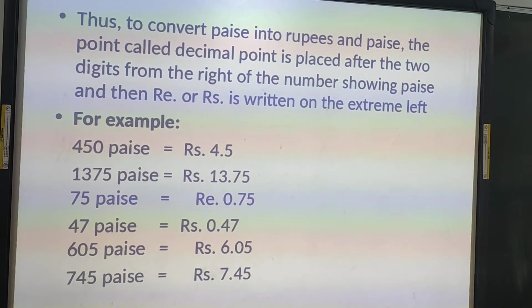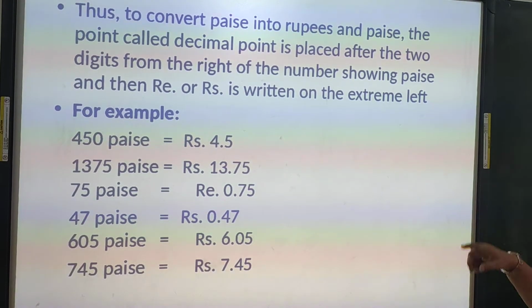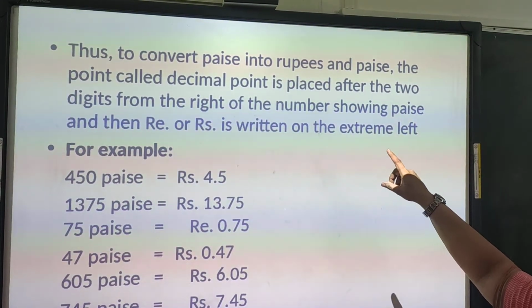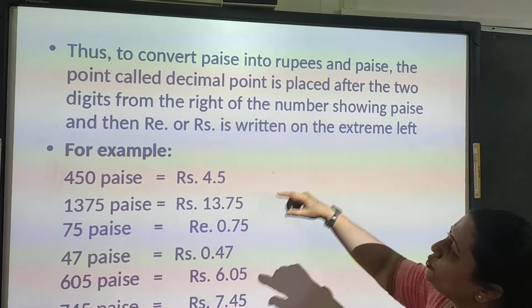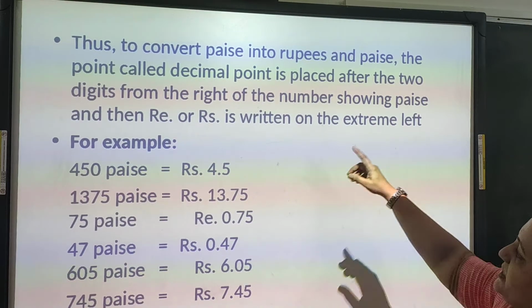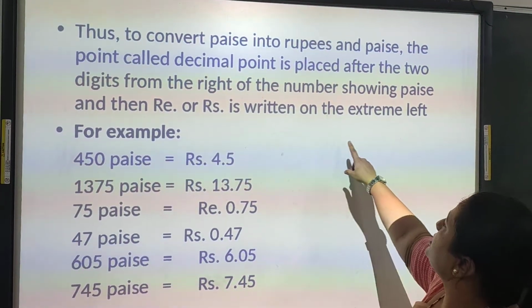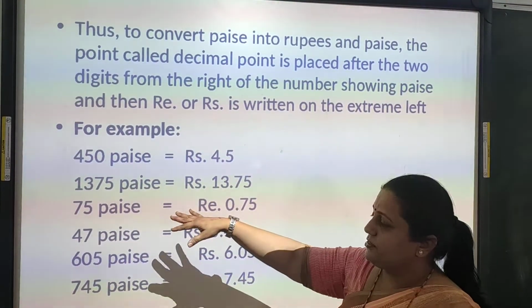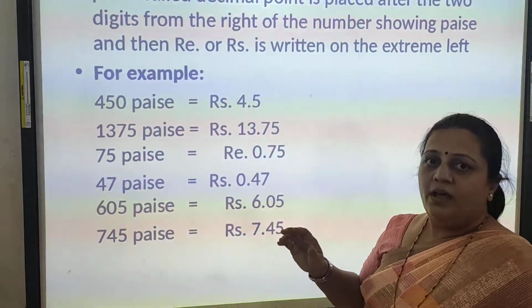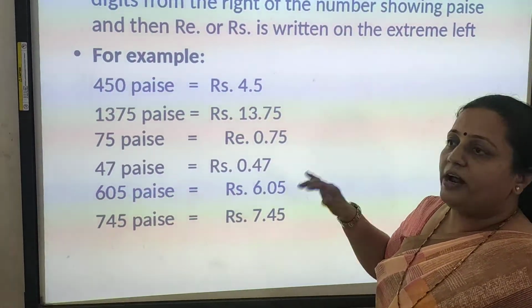In short, how can we write this to convert paise into rupees and paise? The point called the decimal point is placed after the 2 digits from the right side of the number, showing paisa, and then rupees is written on the extreme left. Now see, earlier we saw that we have to remove the decimal point, remove rupees and add paise.